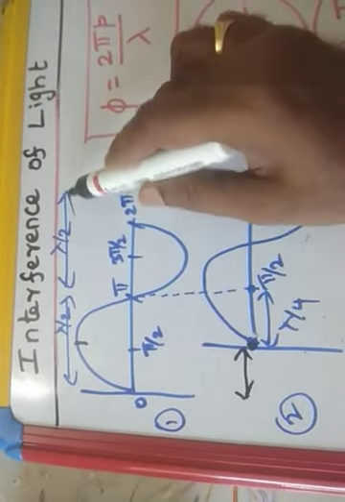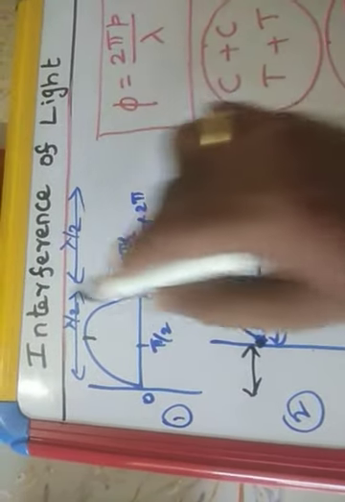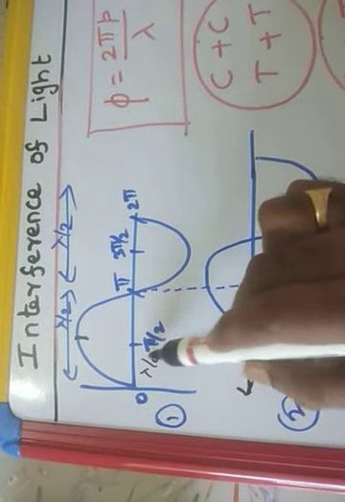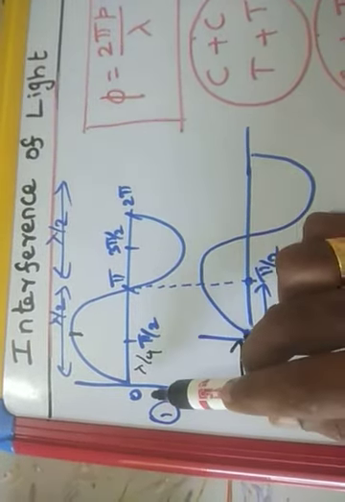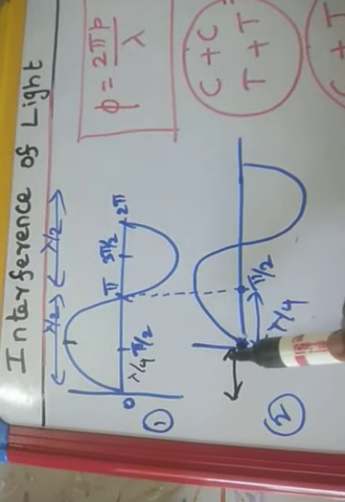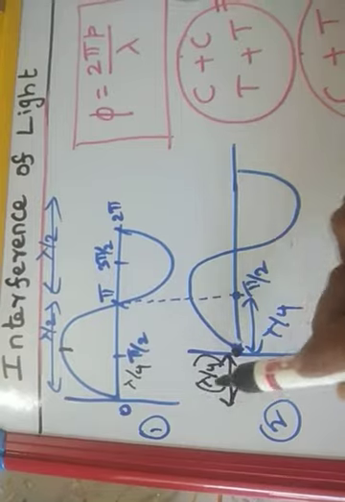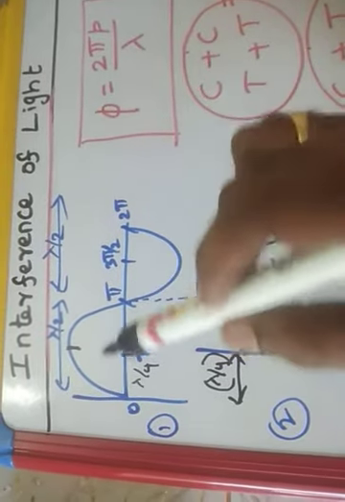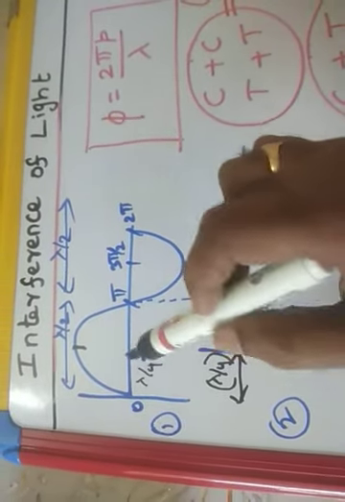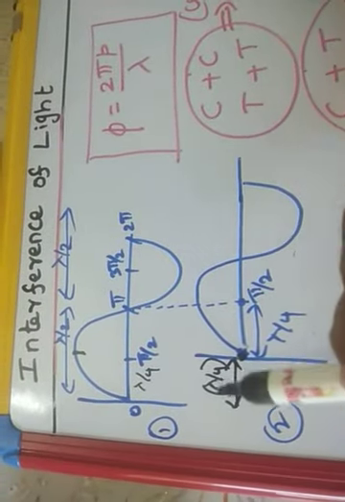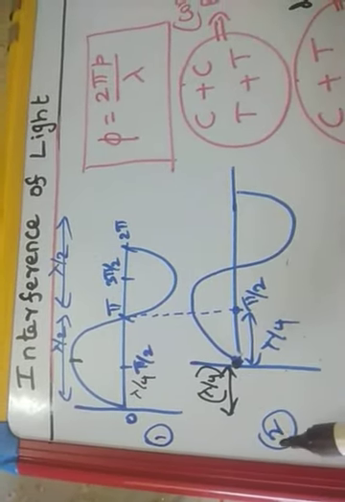The total length is called a wavelength. Half of the length is lambda by 2, so this is lambda by 4. So the second wave is lambda by 4 distance lagging behind the first wave, or the first wave is lambda by 4 ahead of the second wave. The path difference here is lambda by 4.